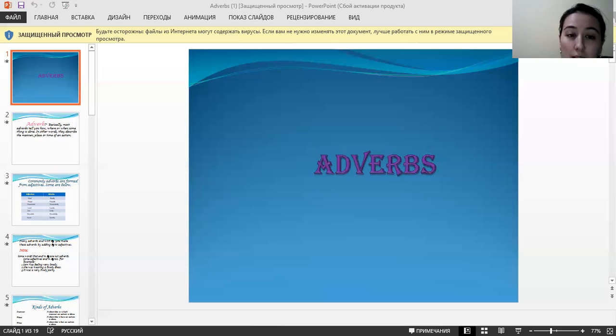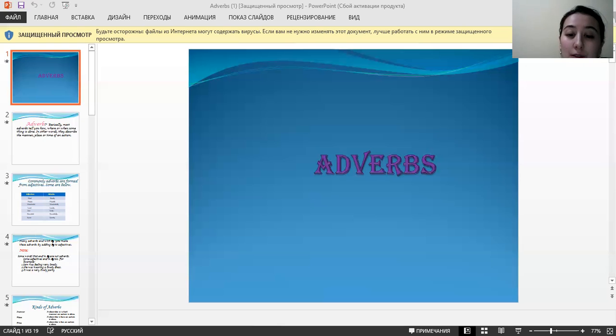Adverbs of time describe when the action was done. And adverbs of frequency show how many times, or how often, the action is done.